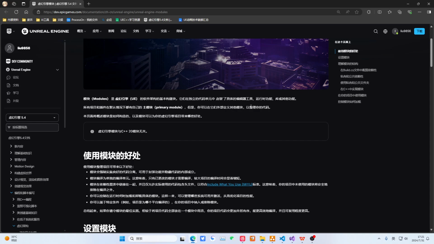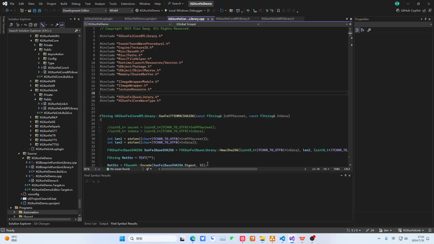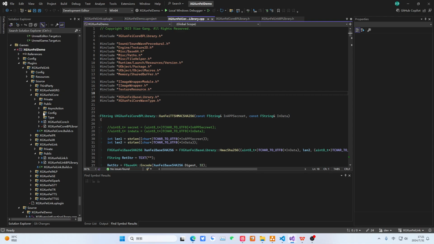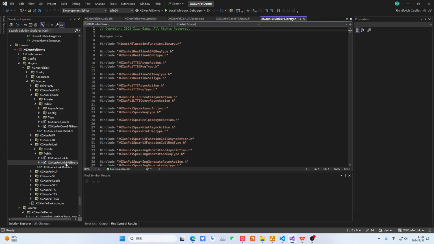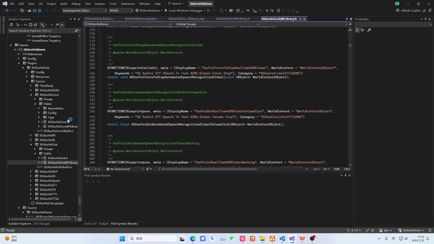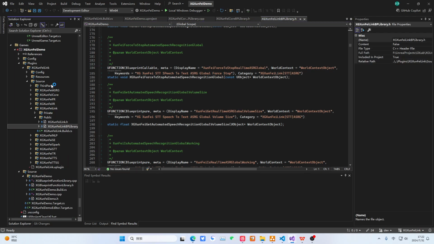So let's look at the Unreal Engine official documentation. This has already been posted in our lecture notes. Modules are our basic building blocks. They encapsulate many functions, such as the editor area, allowing you to use these functions by default. Project modules each have their own main module. Then, of course, you can also define auxiliary modules under the main module to implement different functionalities.